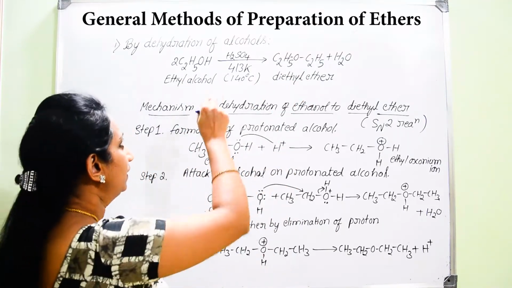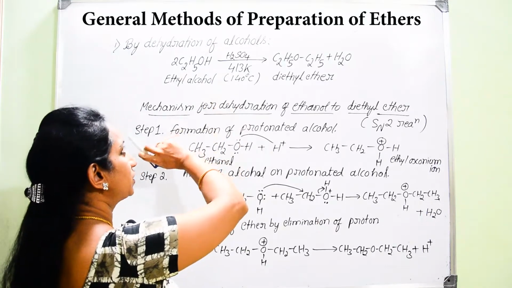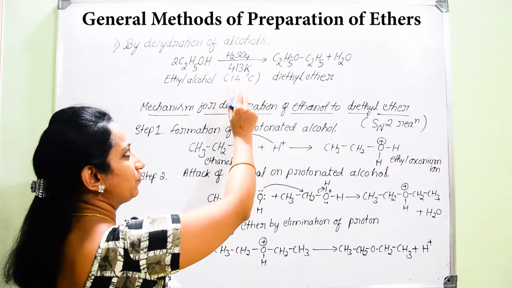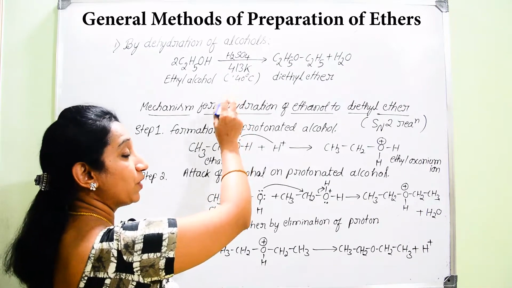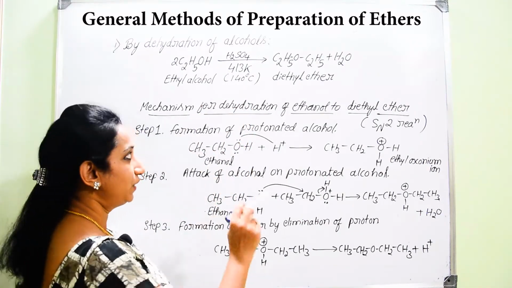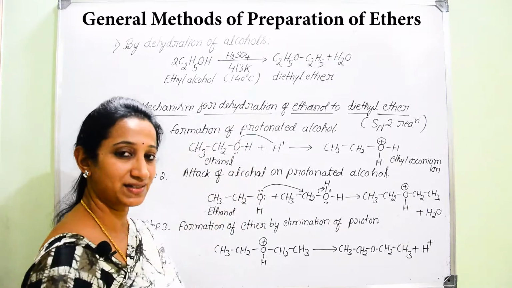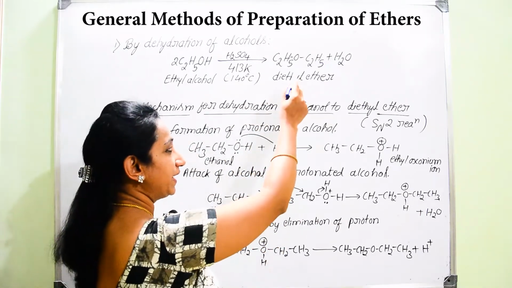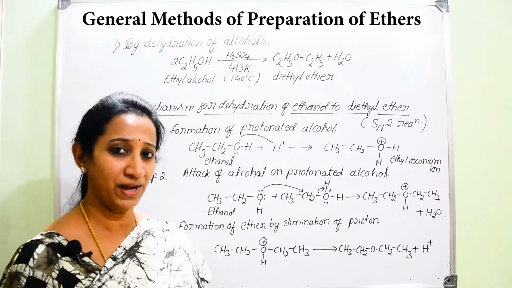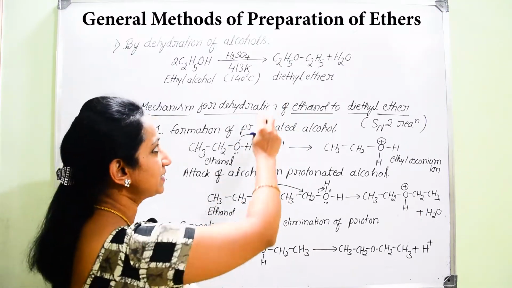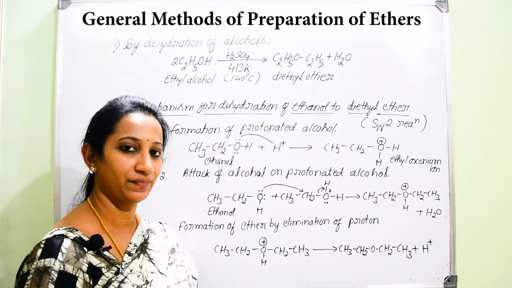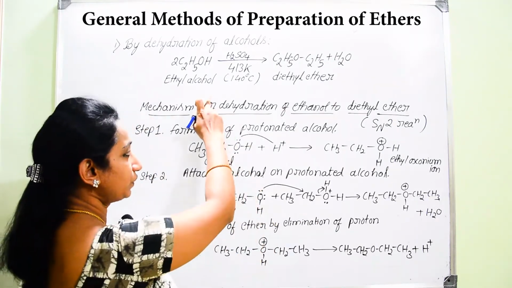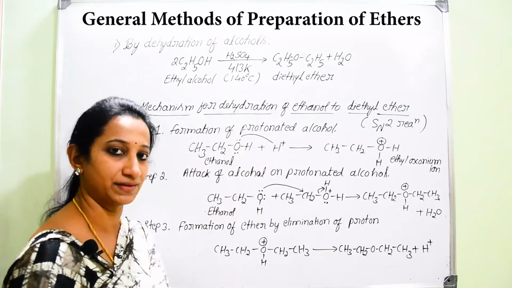In case ethanol is treated with sulfuric acid, but instead of maintaining 140 degrees Celsius, you maintain 170 degrees Celsius, what would happen? Instead of diethyl ether, you would end up with the product ethene. So you should be careful while maintaining the conditions for the preparation of ethers.